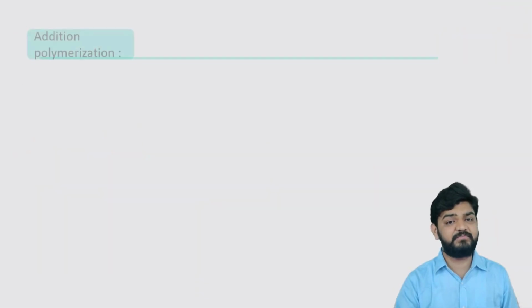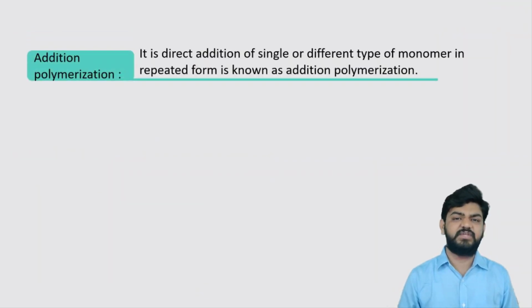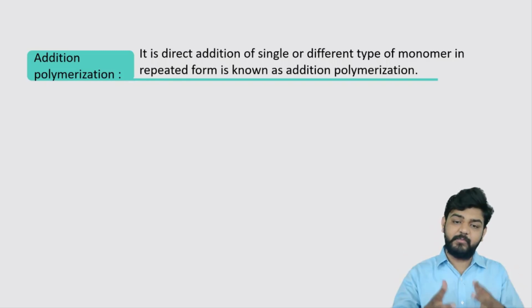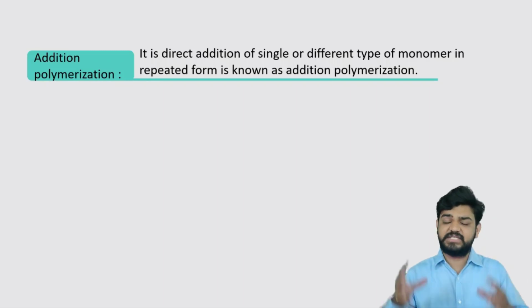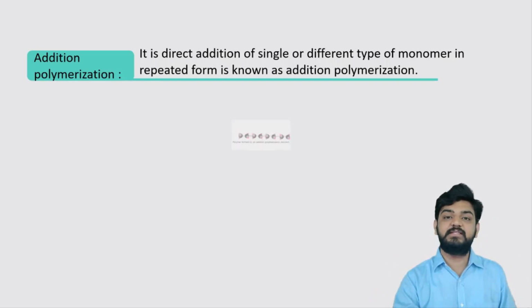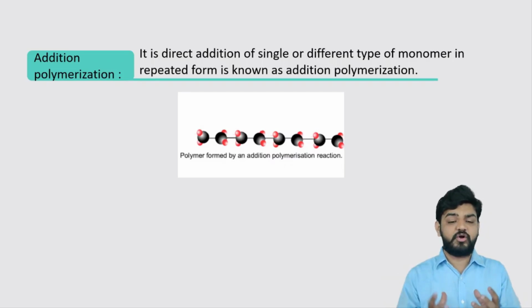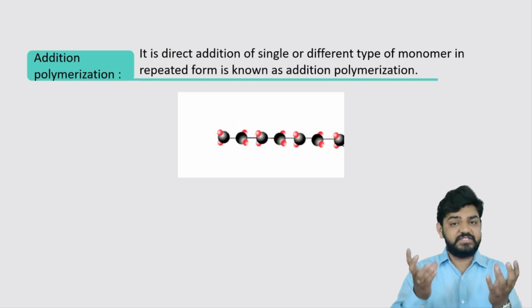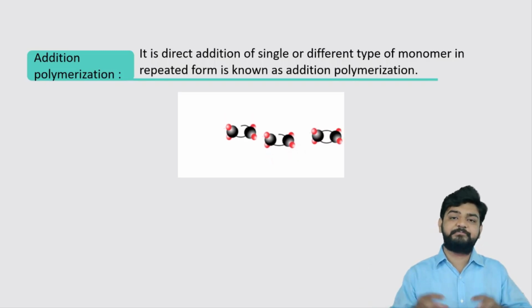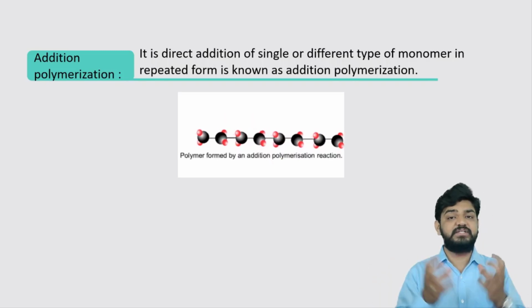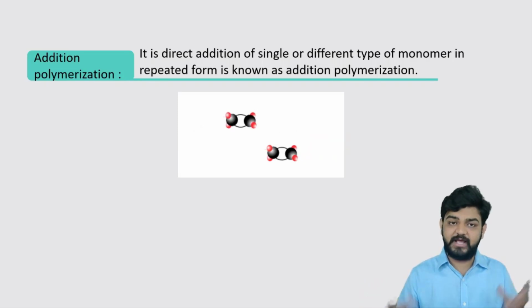We can define the polymerization process in three different categories. The first one is addition polymerization, in which there is direct addition of a single or a different type of monomer in repeated form. So basically in the addition polymerization process, different or similar types of monomers are just adding together. Like you can see here in this image that different monomers or the same type of monomer are coming together and they just keep adding on. So you will ultimately have a long chain of polymer. As they keep adding together, they form a chain of the polymer, and this particular process is called addition polymerization.